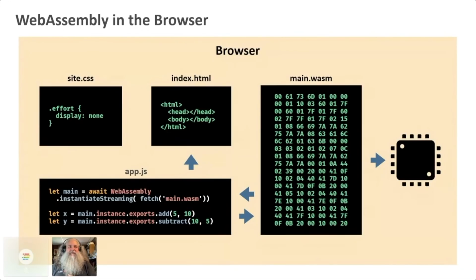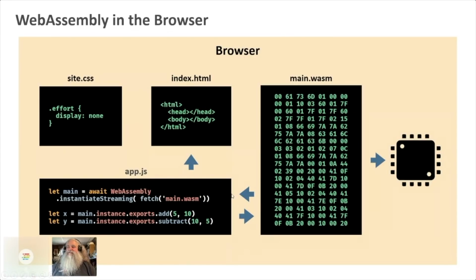On the left here, we have our site.css, our index.html, and our app.js. These are the classic trifecta of front-end web development. You get your wonderful site.css that says display: none, really basic HTML, and an app.js. And then WebAssembly is just another file that the web browser can download. We've got some little code here that shows how that works, but I've got better slides for that.